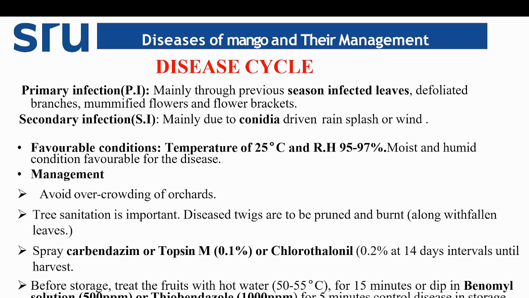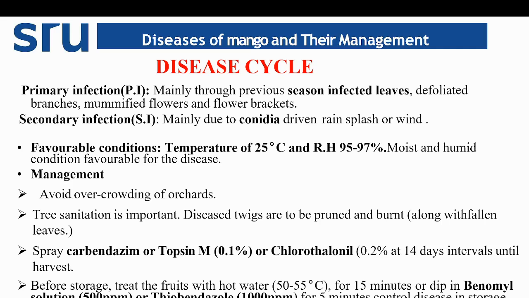Then coming to management of mango anthracnose, we need to avoid overcrowding of the orchards and go for optimum spacing. Tree sanitation is very important. Proper training and pruning is highly recommended. We can remove the diseased parts at the time of pruning and training, and after training and pruning, we need to apply Borax paste to the plants to avoid any infection.